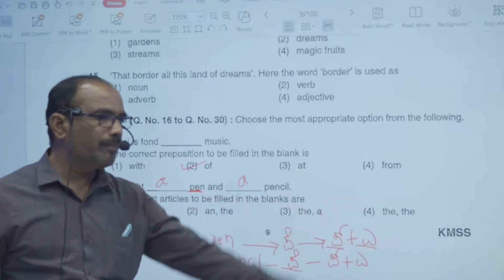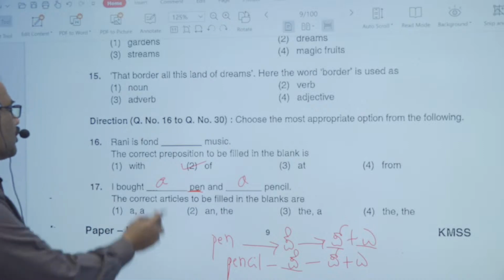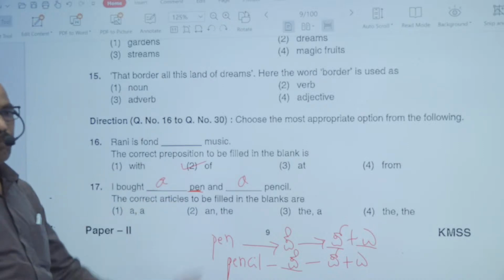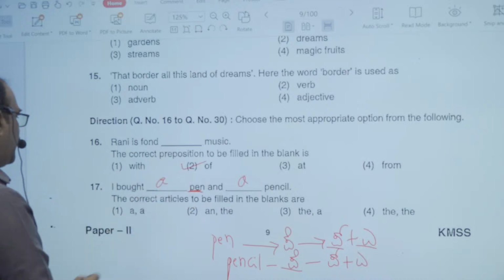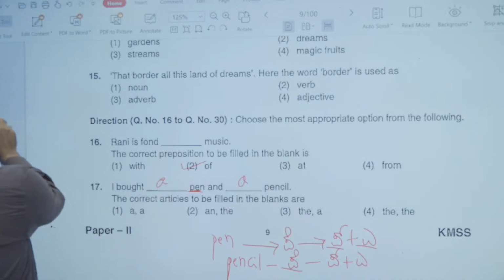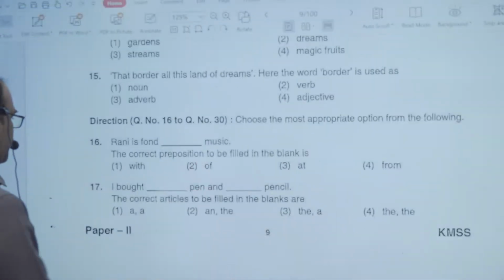And I bought the pen and the pencil is wrong, because we are talking about a pen. It means one pen and one pencil. Article a and a is best suited in that particular case. And now,